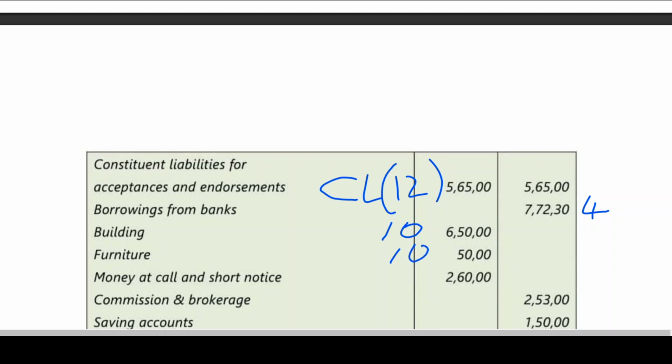Furniture, asset, 10. Money at call and short notice, 7. Commission and brokerage, 14. Savings account, liability, will come under deposits, schedule 3.